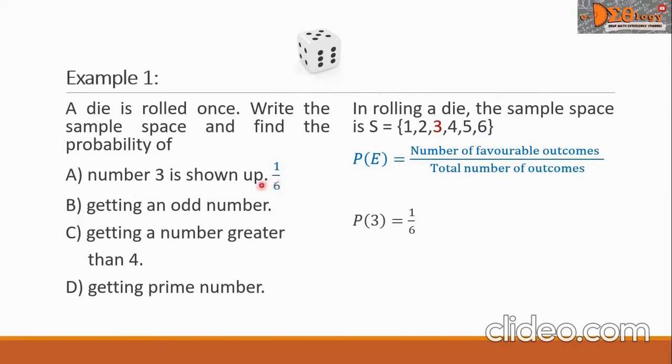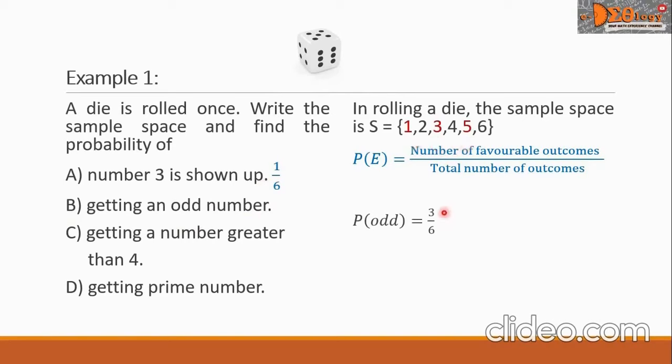Let us go now to problem B. The probability of getting an odd number. So we write P of odd. In our sample space, we can see that there are 3 odd numbers, namely 1, 3, and 5.